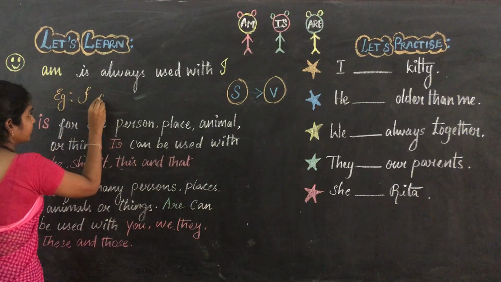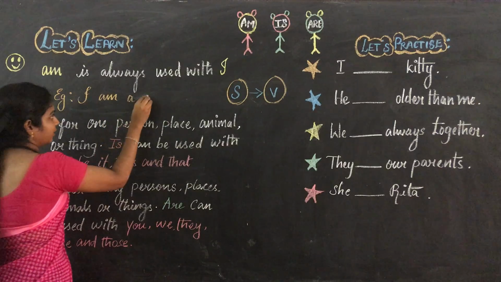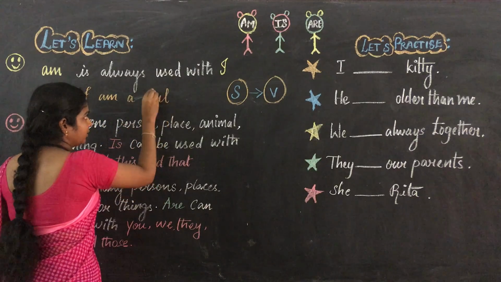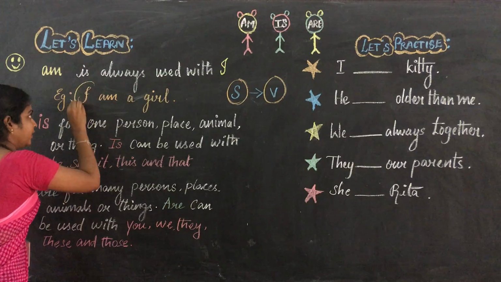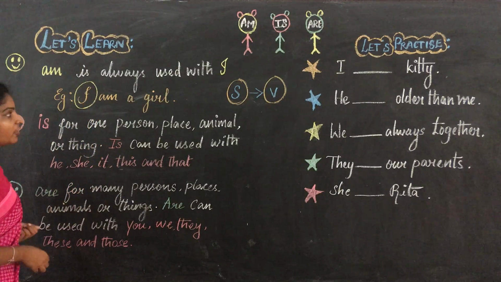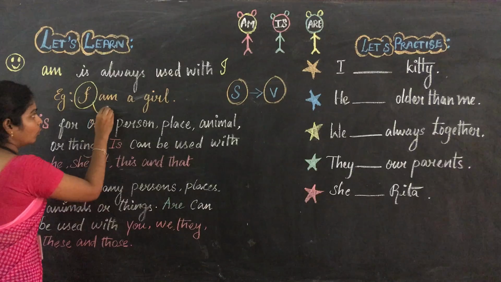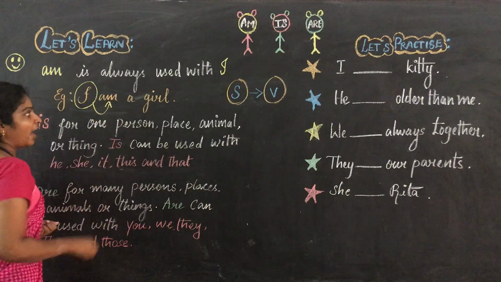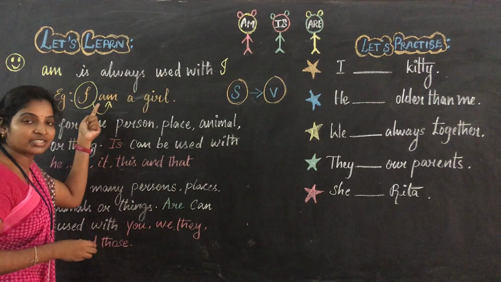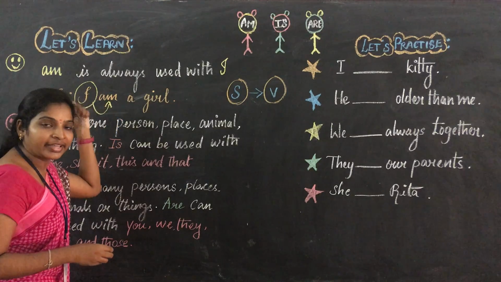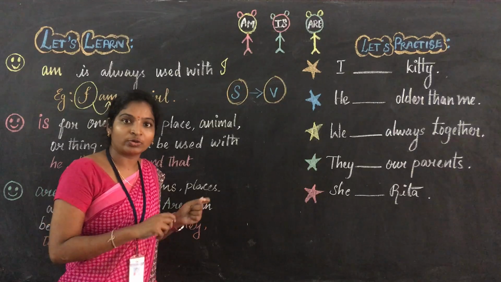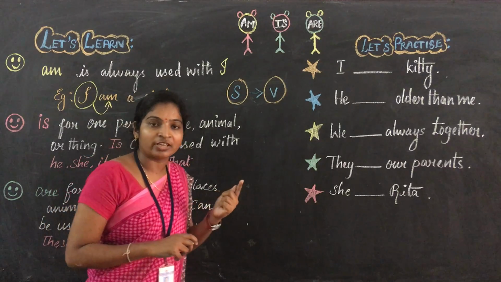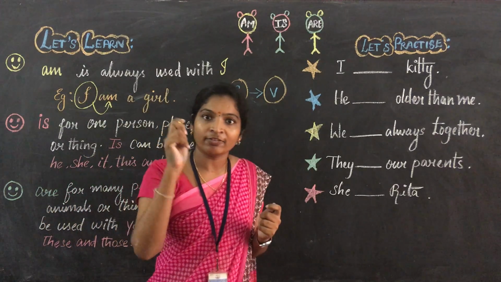I am a girl. Here you just see, next to I, what verb do we have to give? Am. Are you clear with this first statement? Next to I, we have to give the verb am. Are you clear? For the singular subject, we have to give the singular verb.